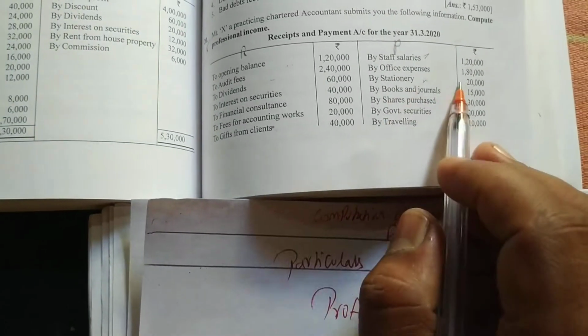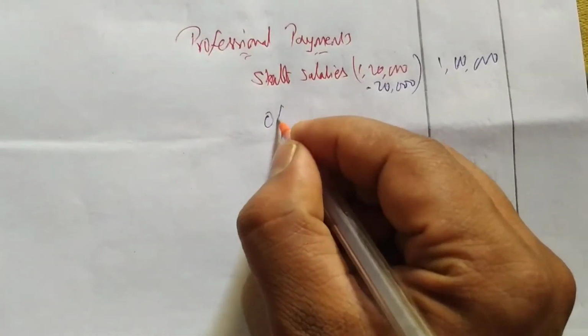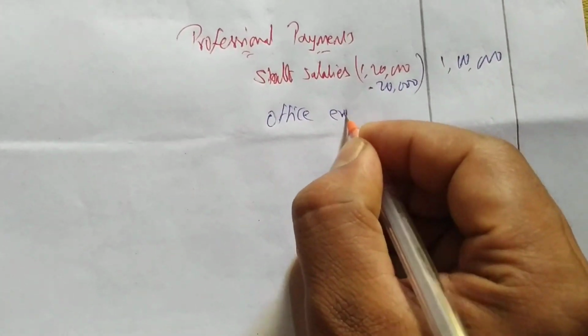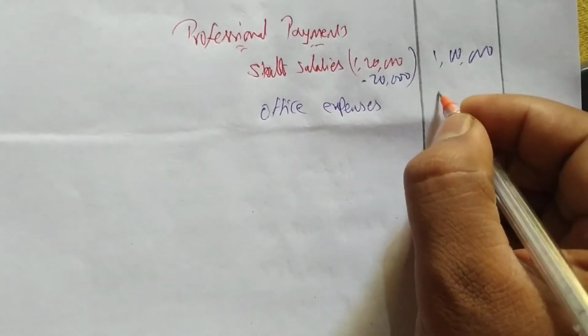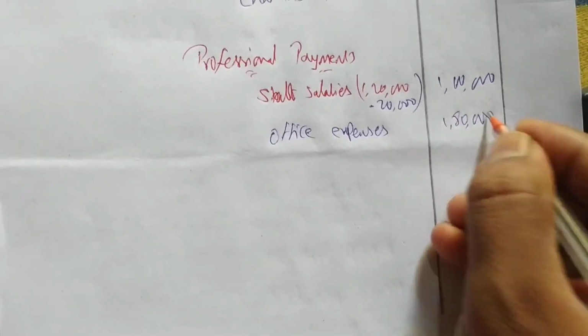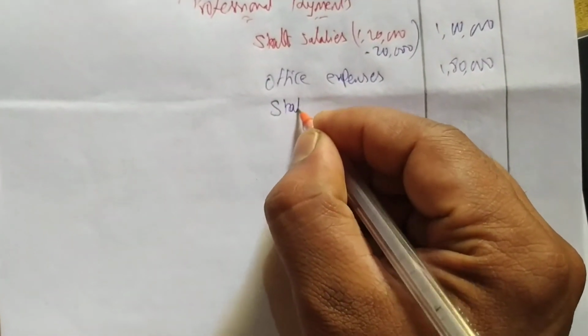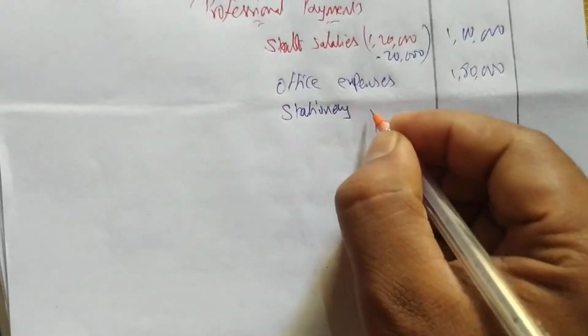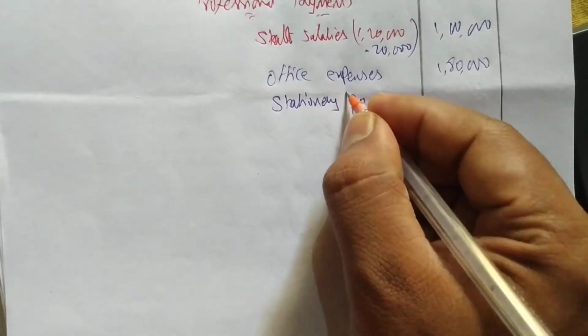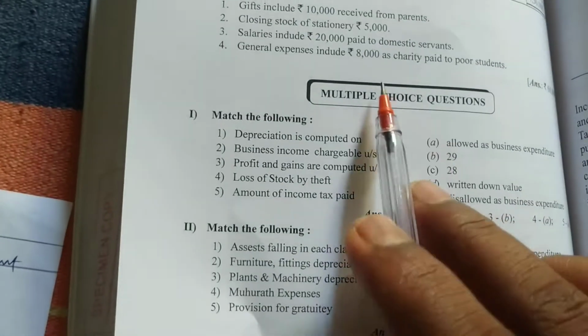Next, office expenses, 1,80,000. After that we have stationery, 20,000. We have an adjustment: the closing stock of stationery is 5,000.